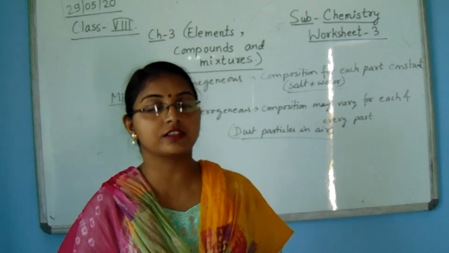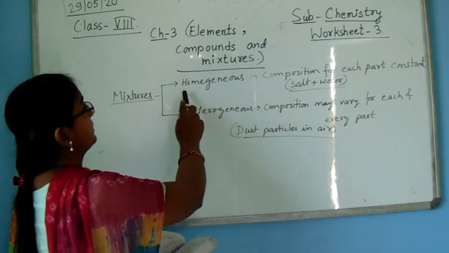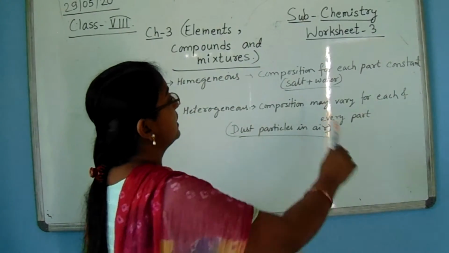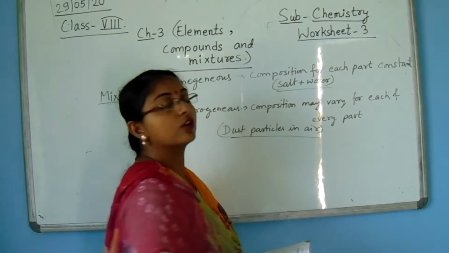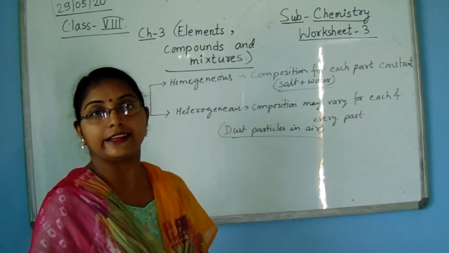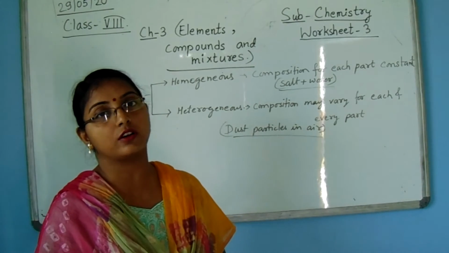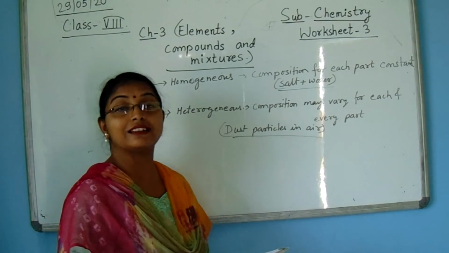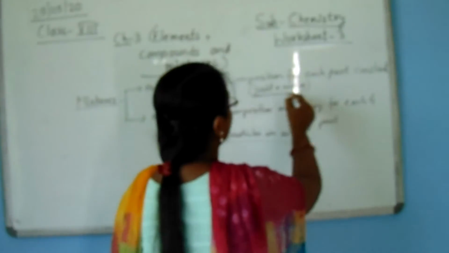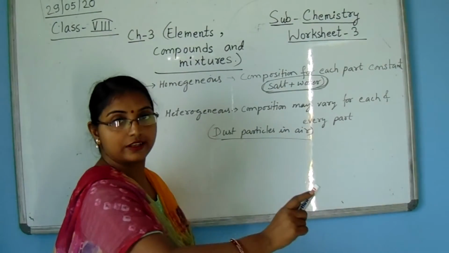The next topic is mixture. In a mixture there are two different types, homogeneous and heterogeneous. Homogeneous means the composition of each part remains constant. If we take salt and water in a solution, then the particles of salt and the molecules of water remain constant throughout the solution. That means throughout the solution the properties and compositions remain constant.